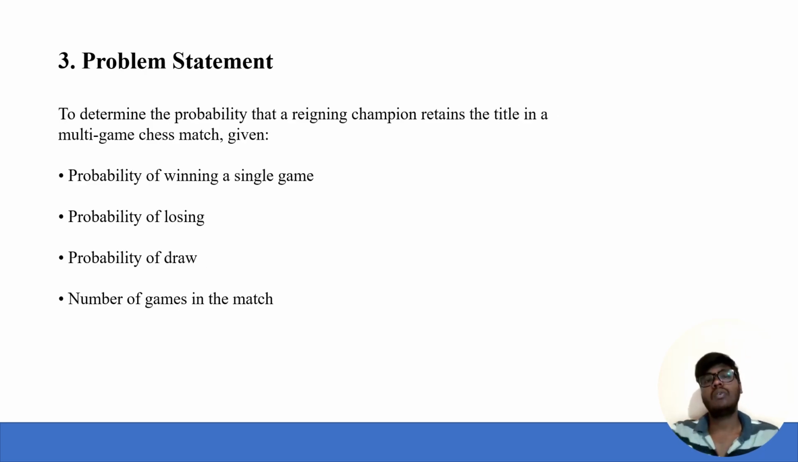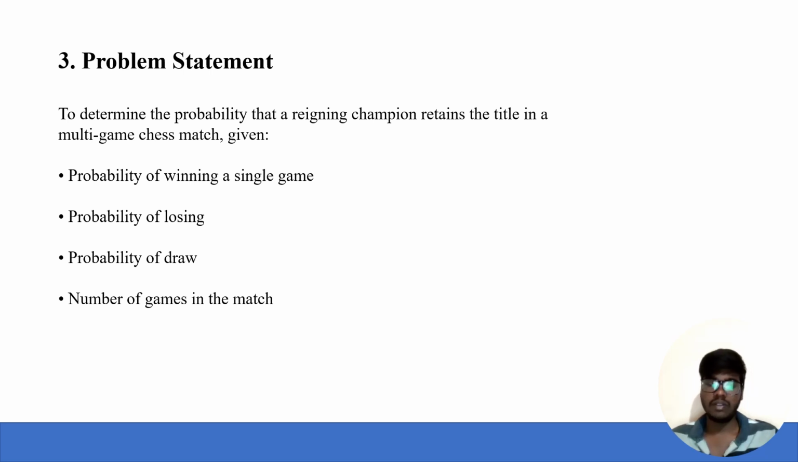Then going to the problem statement for the project. The problem is to determine the probability that a reigning champion retains the title in a multi-game chess match, given the probability of winning a single game, the probability of losing, the probability of a draw, and the number of games in a match. Here we can see the probability of the champion winning the match from these parameters.